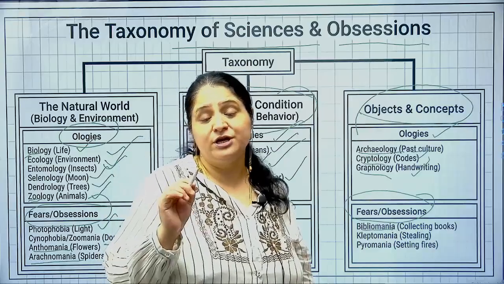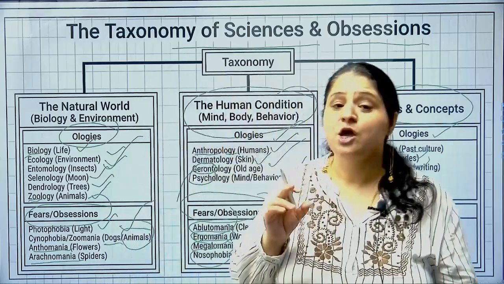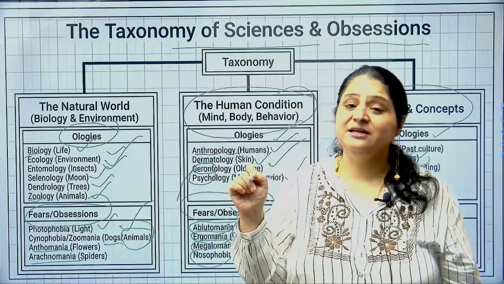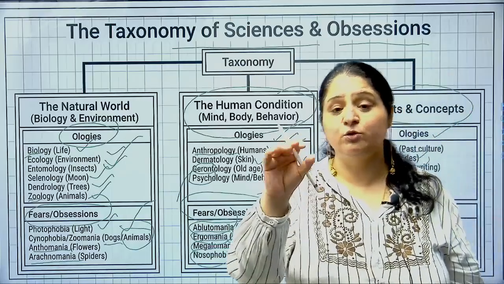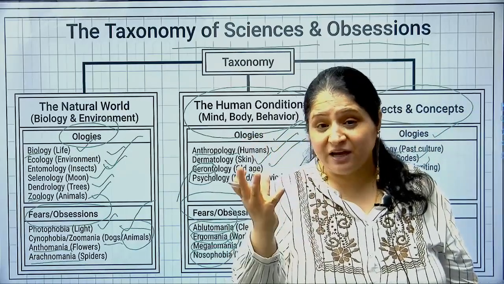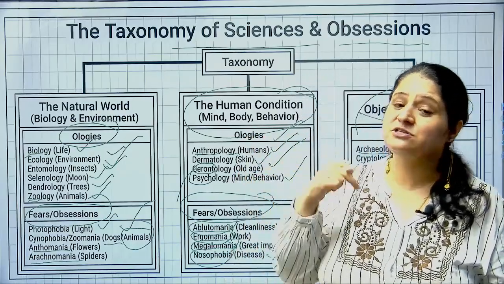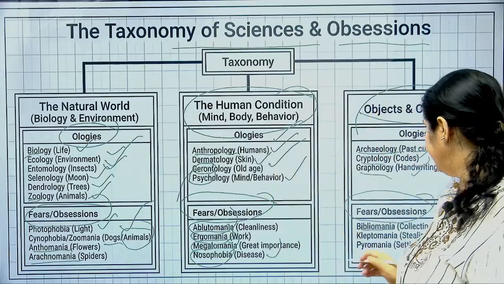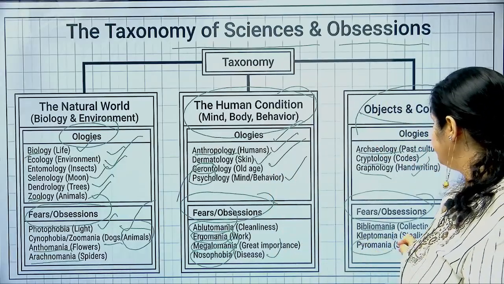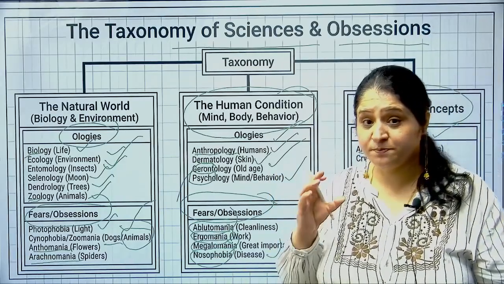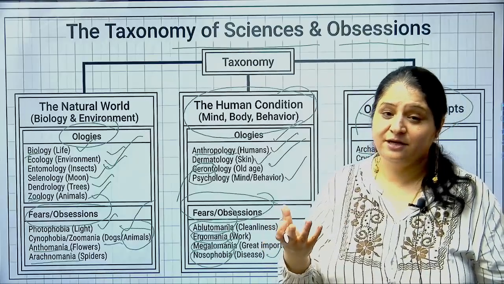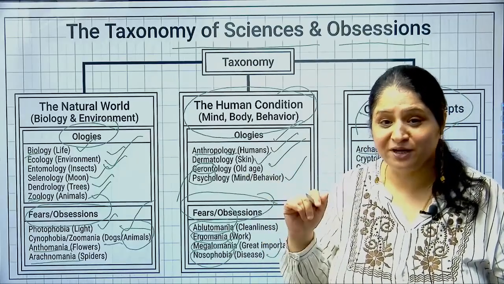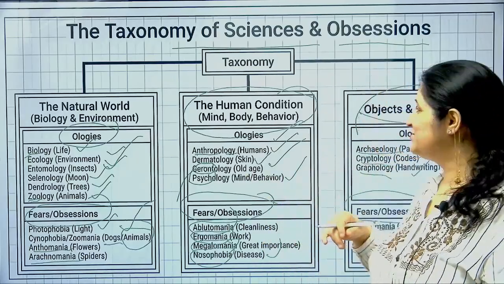Pyromania. Pyro is related to fire, setting fires. You know what is pyre? Pyre is a word in English which means, in Hindi, chita, right. So a pyre has fire, this is how you can remember it. So pyro is related to fire, setting fire, right. So a pyromaniac is a person who is obsessed with setting fires, right. So those who do vandalism, there must surely be a pyromaniac among them. Anyway, that was just on a lighter vein.